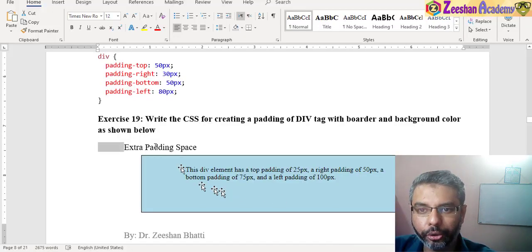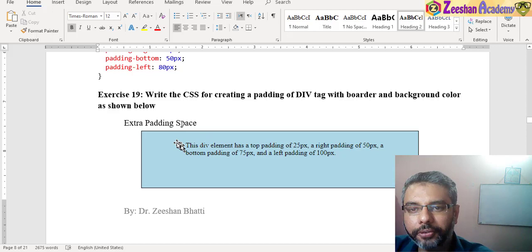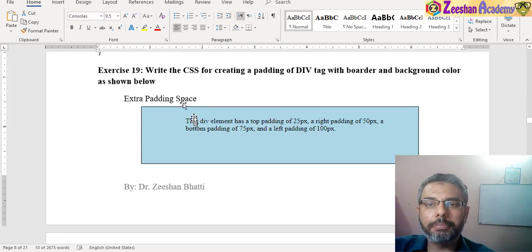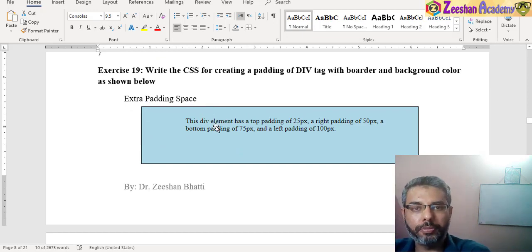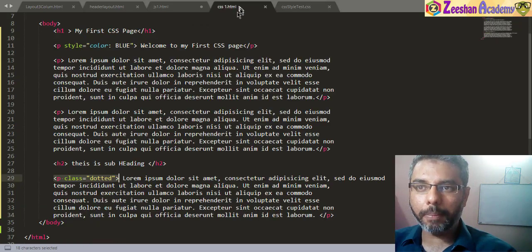If I come back into my tutorial, this is in my lab task on CSS. You would find that this is basically what you need to do. These are padding: top, left, bottom, right corner, and then you have to create a simple division tag which allows us to have this particular format. So let's do that. In order to do this, what we need to do is we come back into HTML.